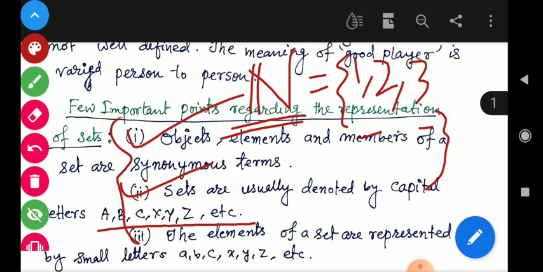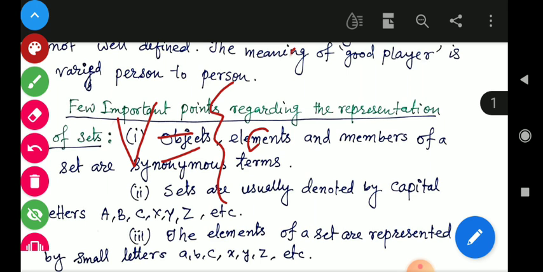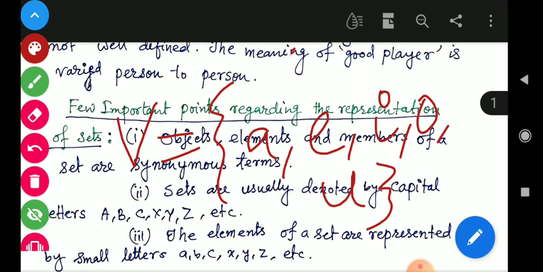When we are representing any set, like the set of vowels in the English alphabet, we can write V equal to a, e, i, o, u. So this is the set of vowels, and here the elements are represented in small letters: a, e, i, o, u, the set of vowels.